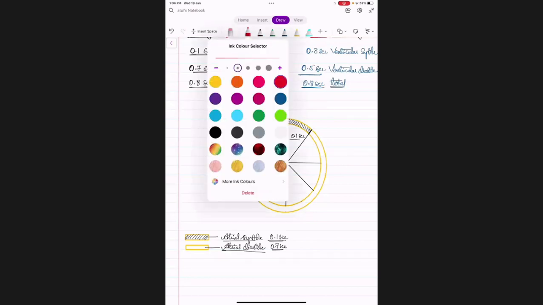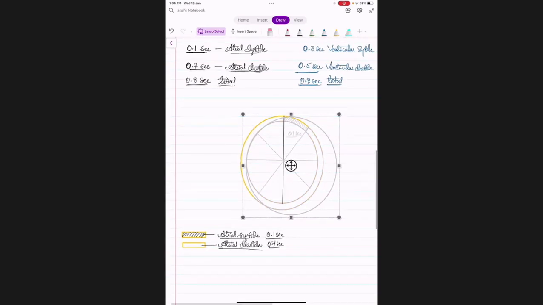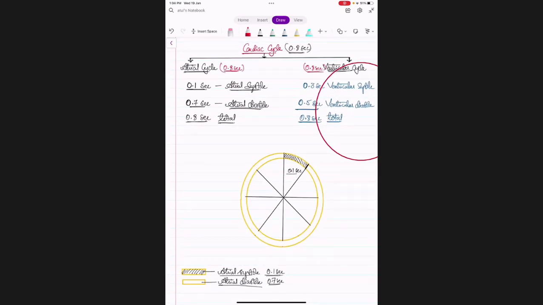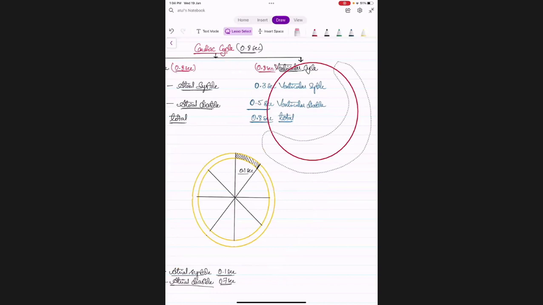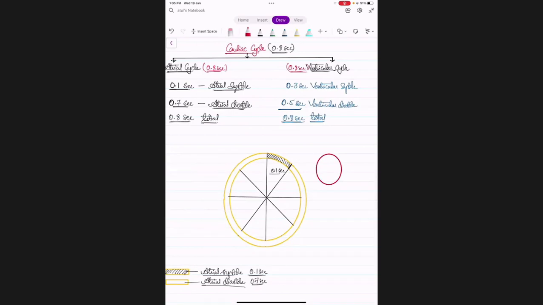Now talking about the ventricular cycle. When we see the ventricular cycle, I'll make another circle, one outer circle we need.